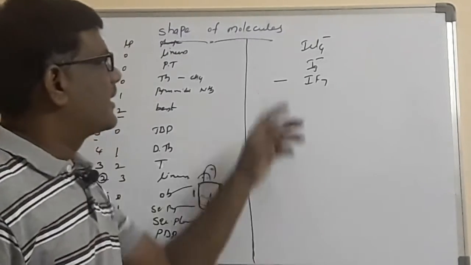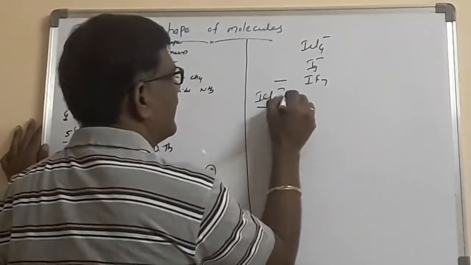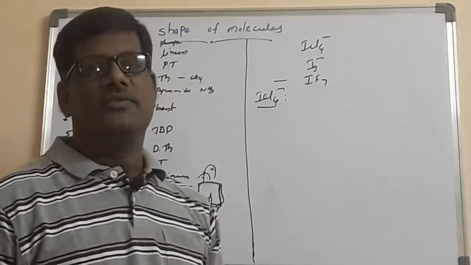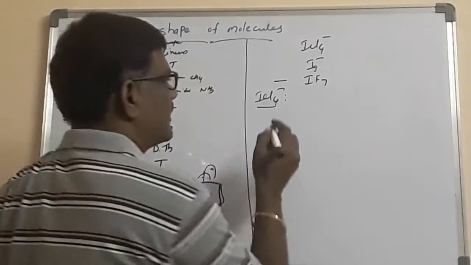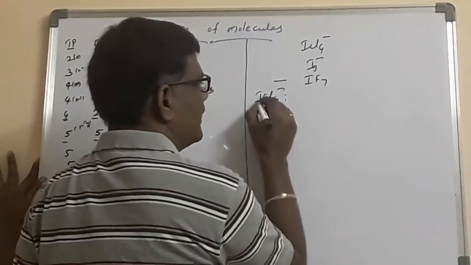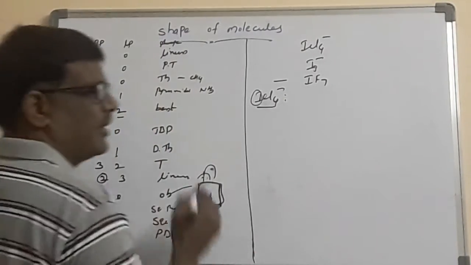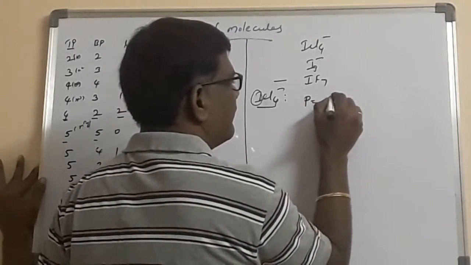Now how the question arises, let us take here ICl4 minus. He gives you in your examination and asks what is the shape of the molecule ABCD gives you. How to predict this one? Within 1 minute we can finish the answer. Let us take here ICl4 minus. What is the central atom? Iodine. We have to calculate the bond pairs and the lone pair. How to calculate the bond pair and lone pair? By using the shortcut I gave in the earlier video.